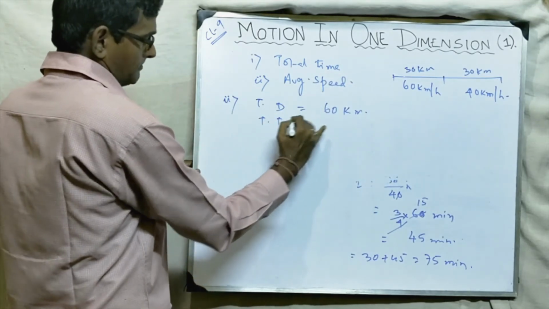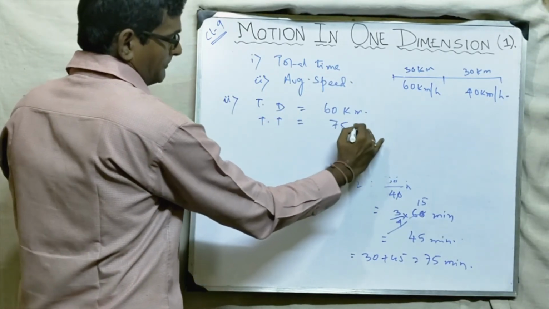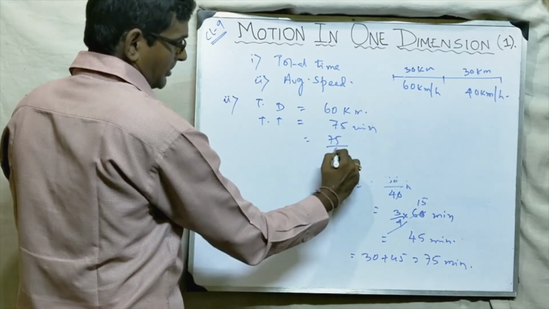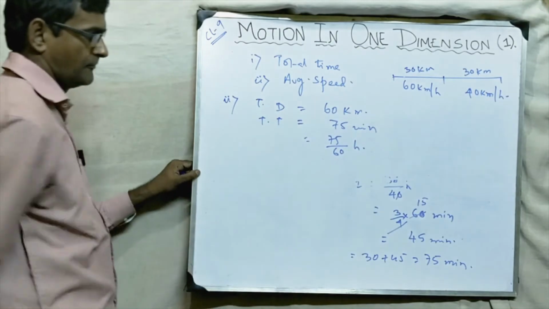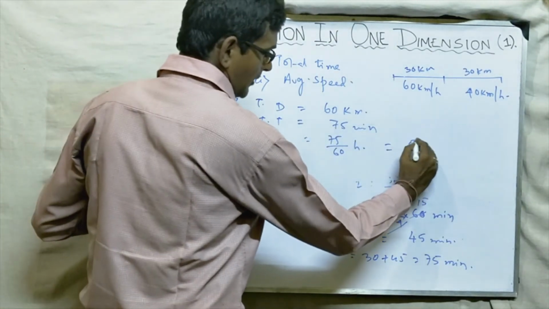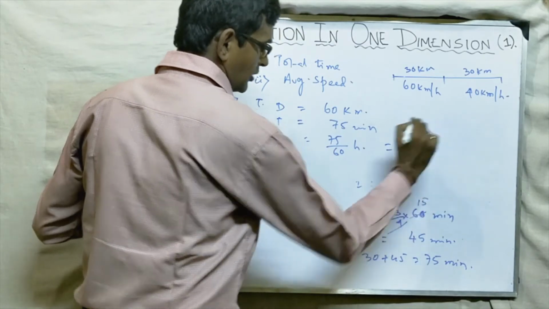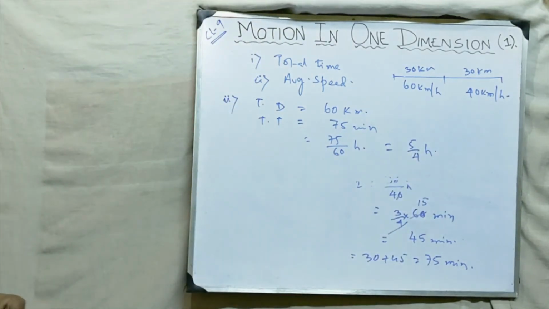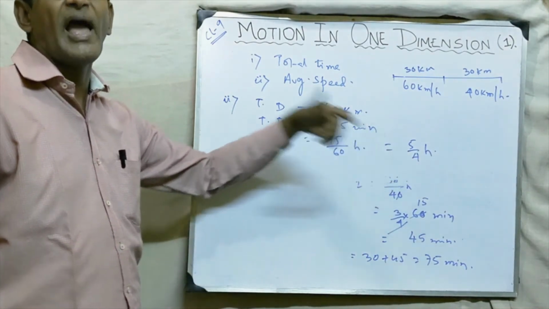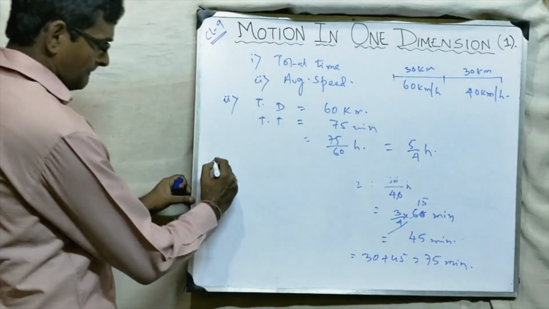Total time, 75 minutes. You convert this into hour. 75 by 60 hour. If you cut it by 5, by 15, you will get how much, friends? 5 by 4 hour. Okay. So this is total distance, this is total time. So for average speed, apply the formula.